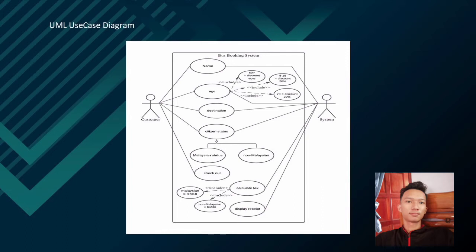Next, our actor customer is going to check out, so there's a use case for checkout. While for system actor, it's going to calculate tax. In calculate tax, there are two use cases required: Malaysian equals 10 ringgit use case, and non-Malaysian equals 30 ringgit use case. Lastly, the system will display the receipt.